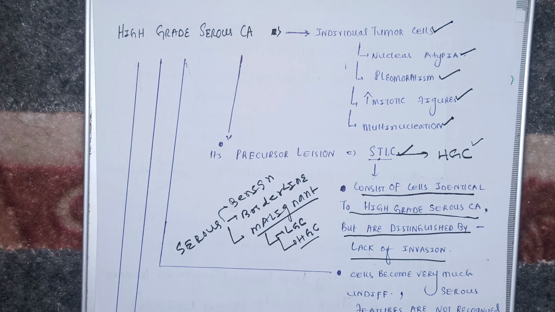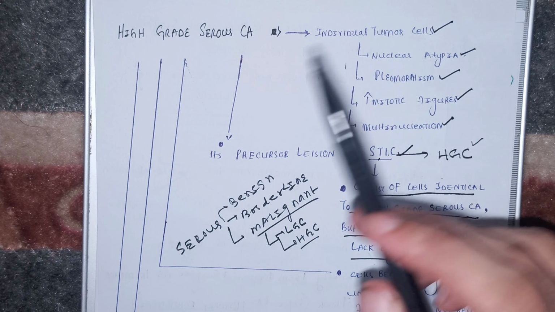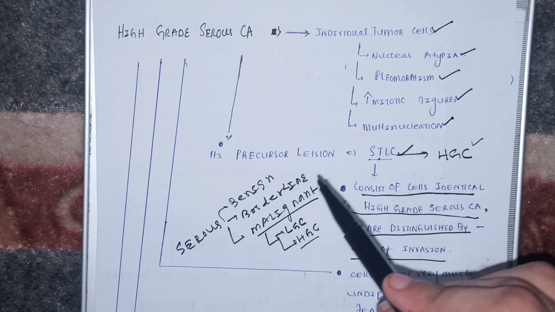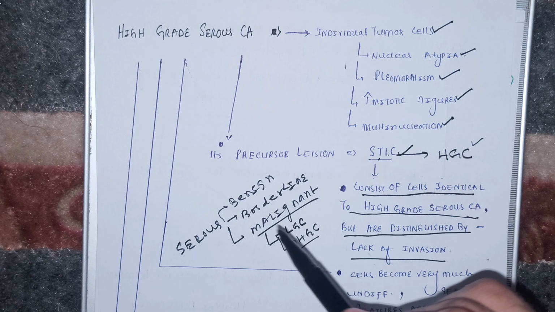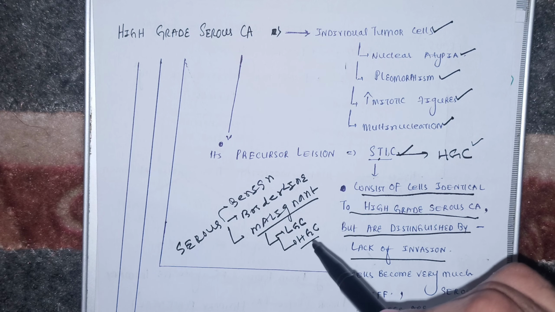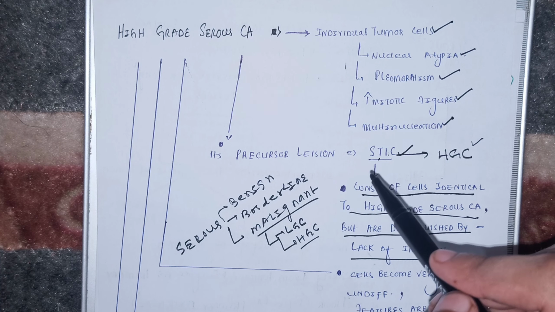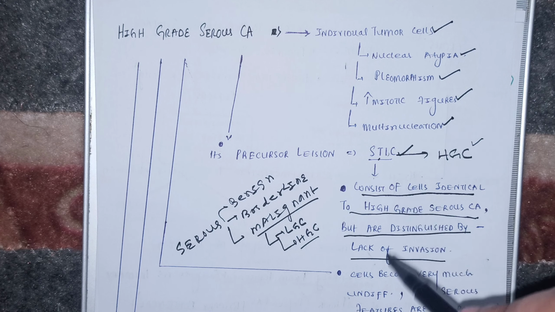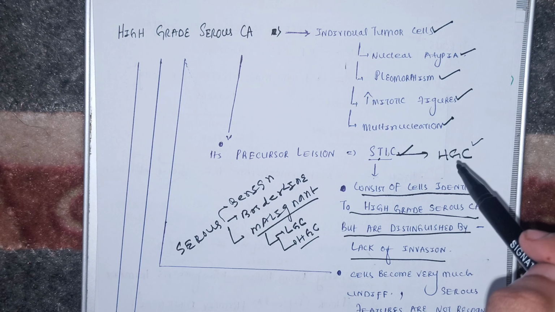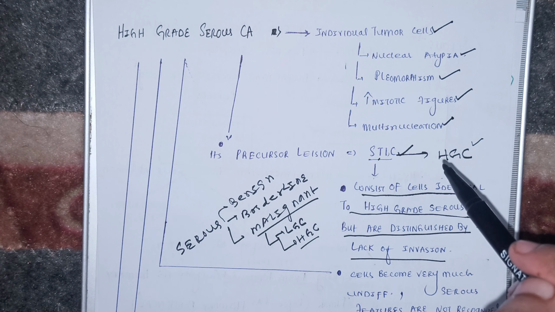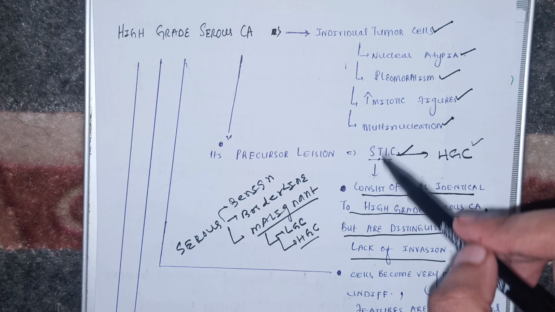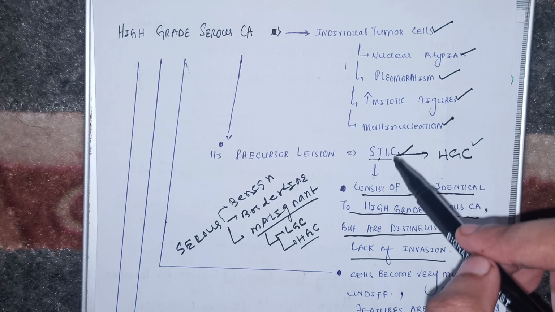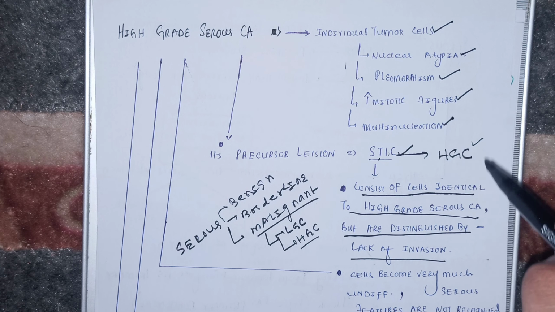One question that I'll surely repeat, beta. What is the precursor lesion of high grade serous carcinoma? Is it borderline tumor? No. Borderline tumor is probably the precursor of low grade malignant serous carcinoma, but the precursor of the high grade serous carcinoma is this STIC which develops in the fallopian tube. And I mentioned here that the cells in the STIC are very much similar to the cells in the high grade carcinoma, but obviously the difference is of invasion. STIC doesn't show invasion because it is a precursor lesion, and high grade carcinoma shows invasion and the metastasis because it is a complete malignant condition.